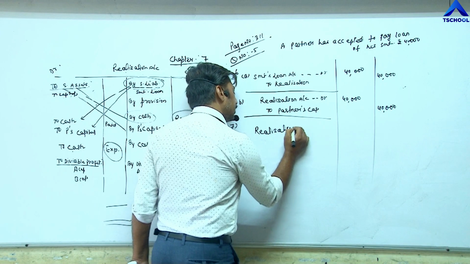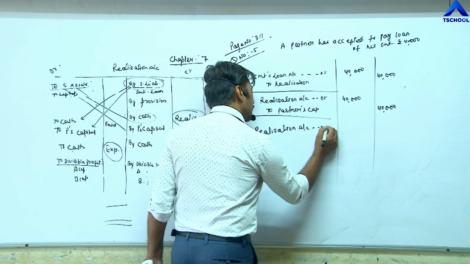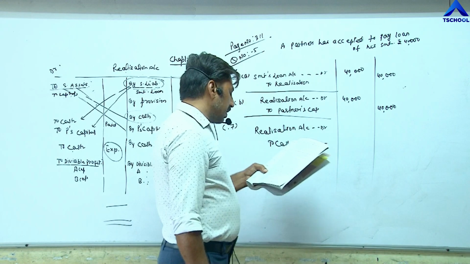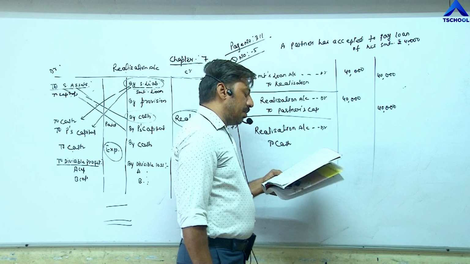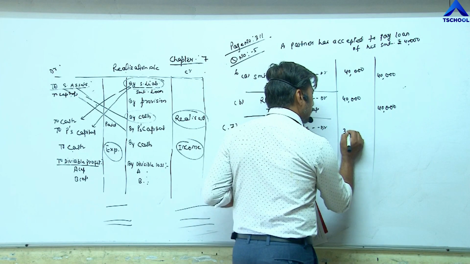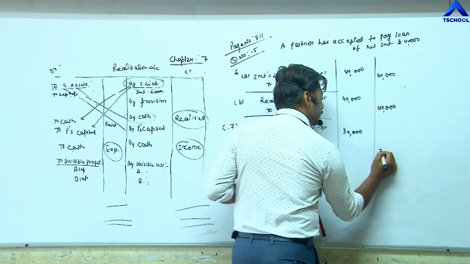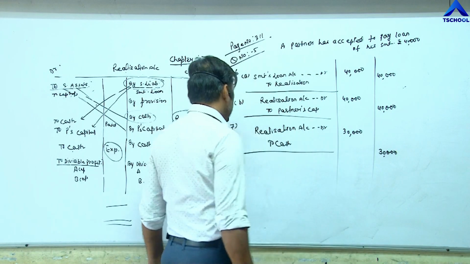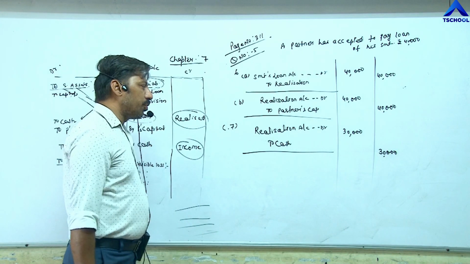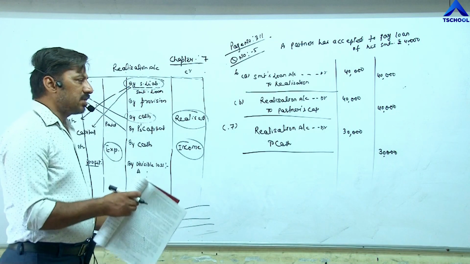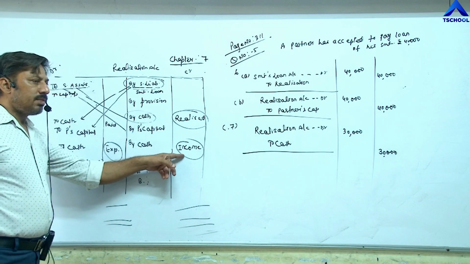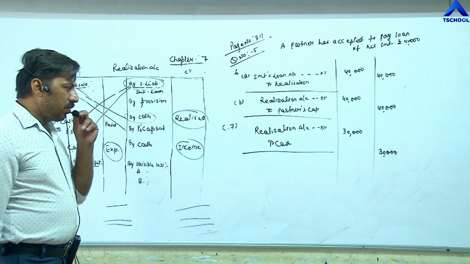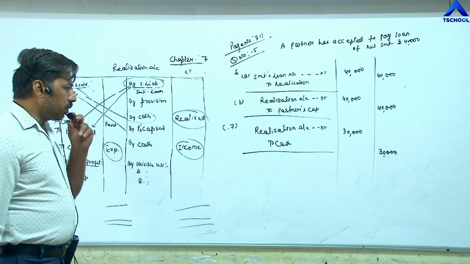Realization account debit to cash. So the income tax liability is now payable, the value given is 30,000. The seventh point is completed. You have to pass only one entry for tax because it is an expense. For an expense, income, unrecorded asset or unrecorded liability, we need to pass only one entry. So here, realization account debit to cash.